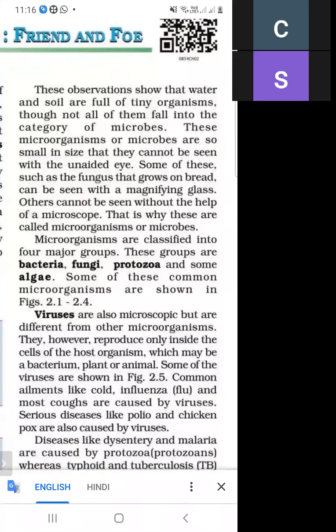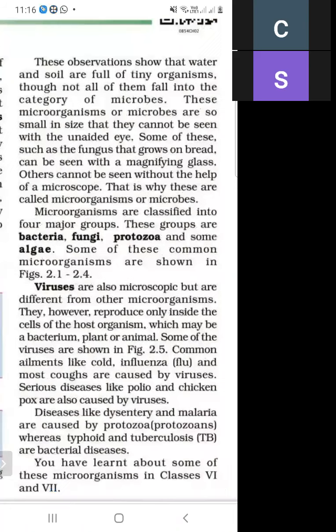So the fungus that grows on bread is the only microorganism that can be seen with a magnifying glass. You have to learn that there is only one microorganism, the fungus that grows on bread, that can be seen only with a magnifying glass.